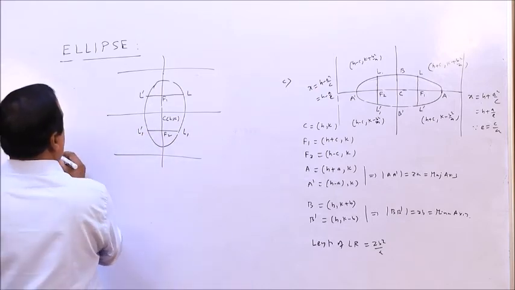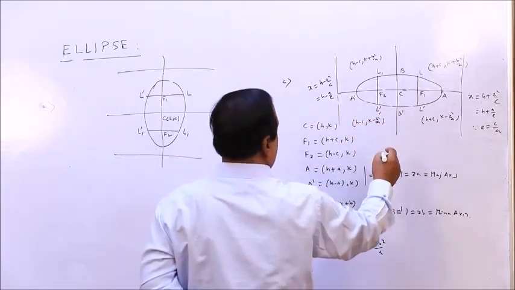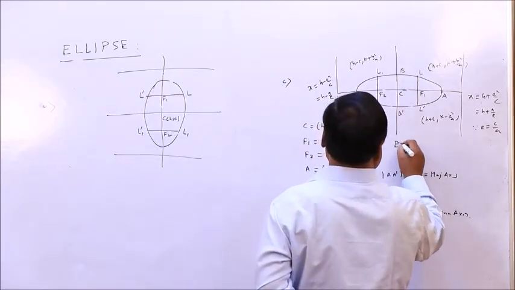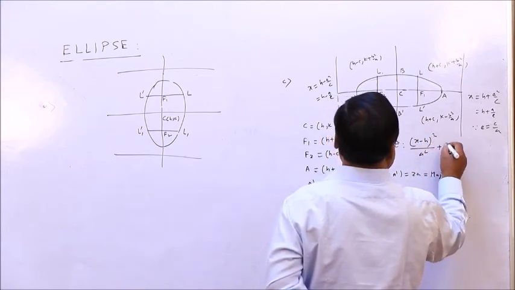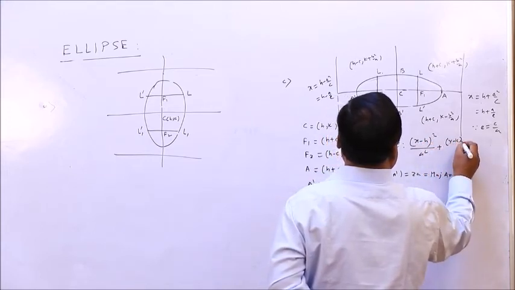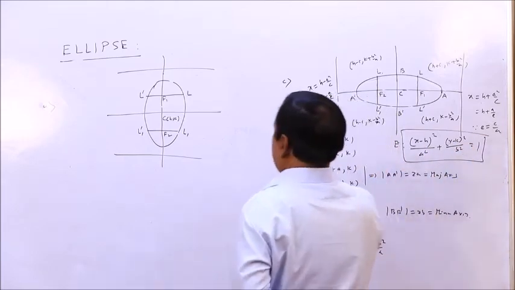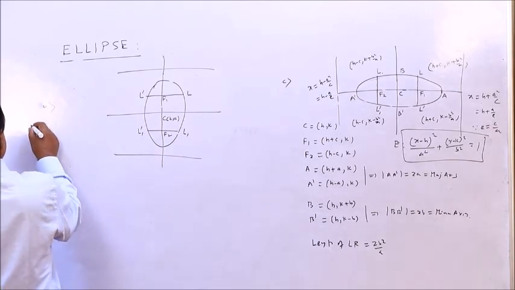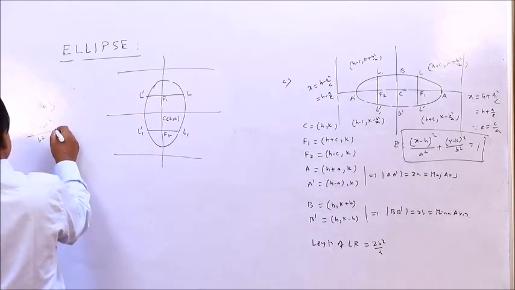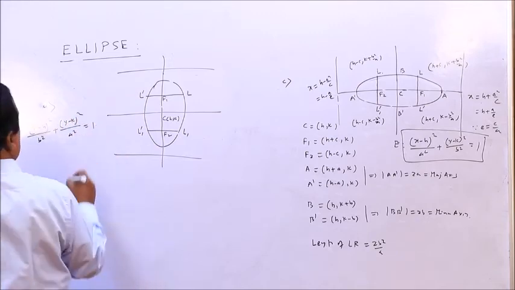So here, what is the equation? The equation I have not written down. The equation in this case is x minus h whole square by a square plus y minus k whole square by b square equal to 1. This is the equation of the ellipse in this case. But in this case, x minus h whole square by b square plus y minus k whole square by a square equal to 1.